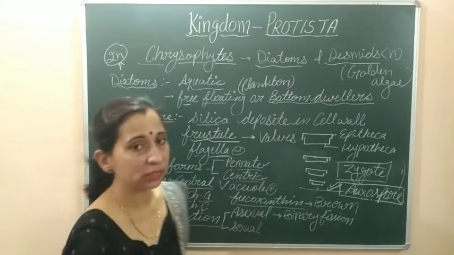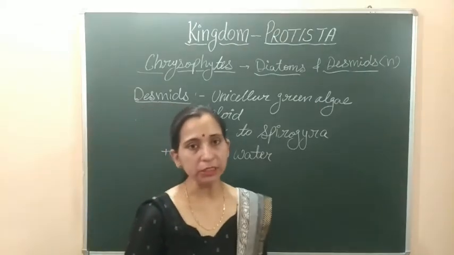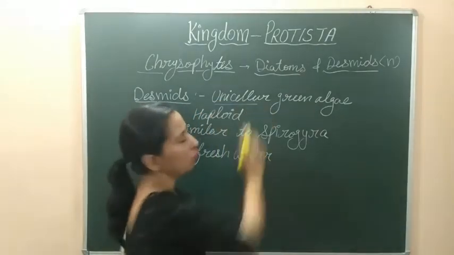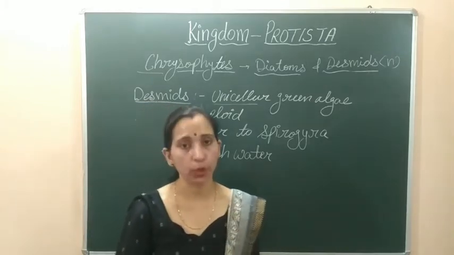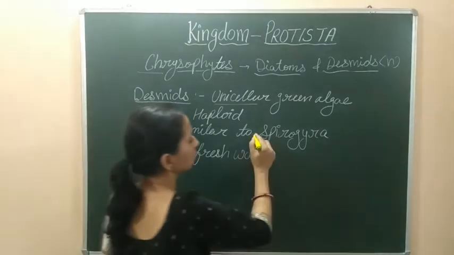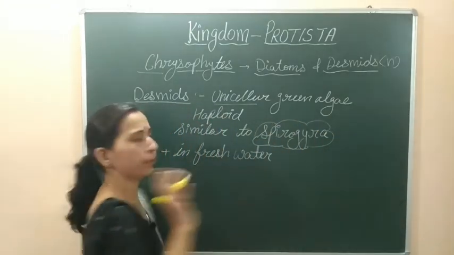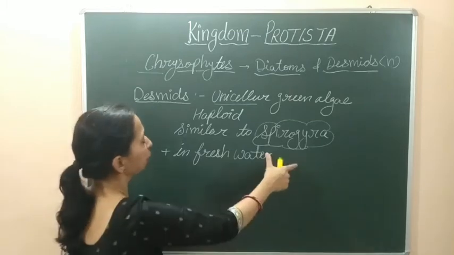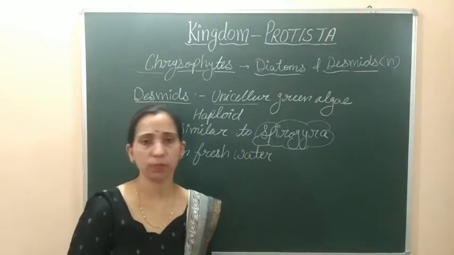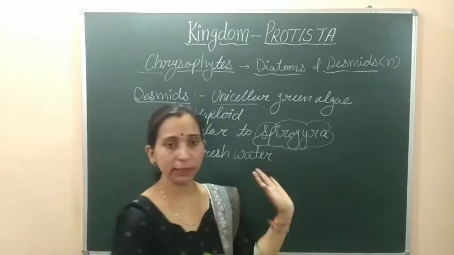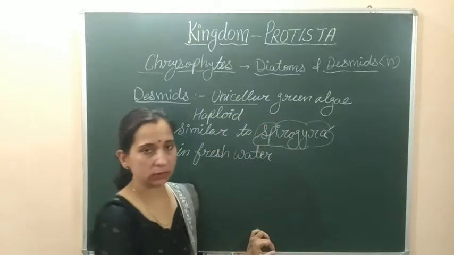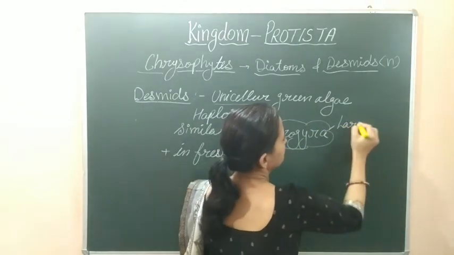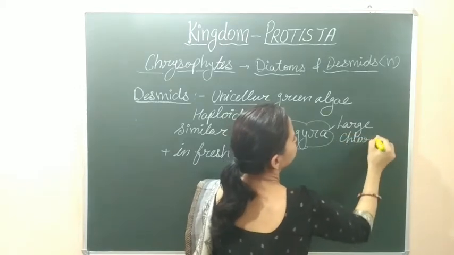Now let's discuss desmids also. Desmids are unicellular green algae. These algae show resemblance to Spirogyra, which is the actual alga. We will study Spirogyra in the plant kingdom when we discuss it later. They show similarities with Spirogyra. Let's see what similarities they have. They have a large chloroplast like Spirogyra. This large chloroplast size is one similarity with Spirogyra.